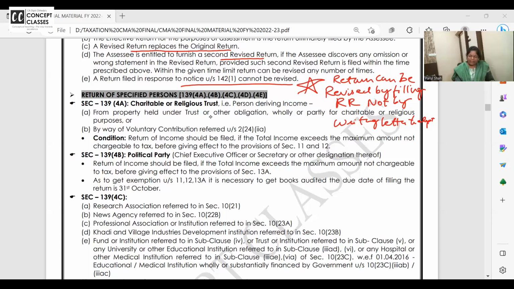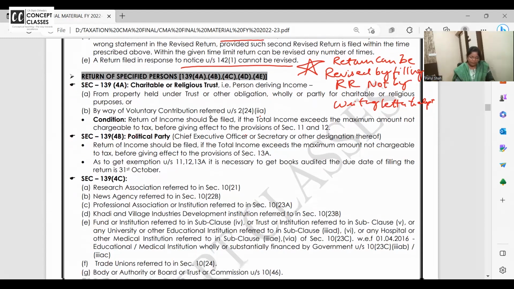4A. Charitable trust. Person deriving income from property under a trust or by way of voluntary contribution, return of income should be filed if total income exceeds maximum amount not chargeable to tax before giving effect to the provisions of 11 and 12. Political party, CEO or the secretary and all.